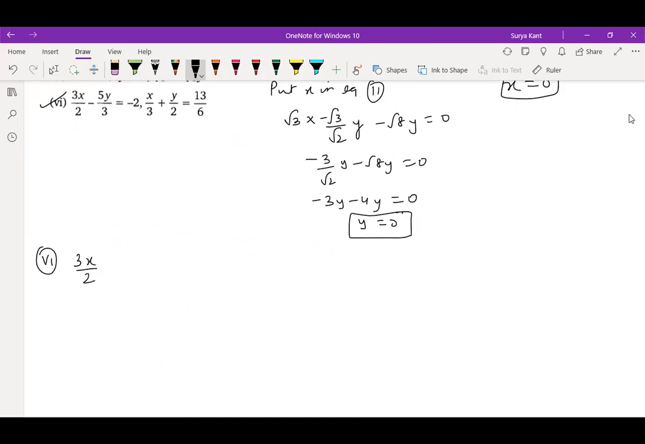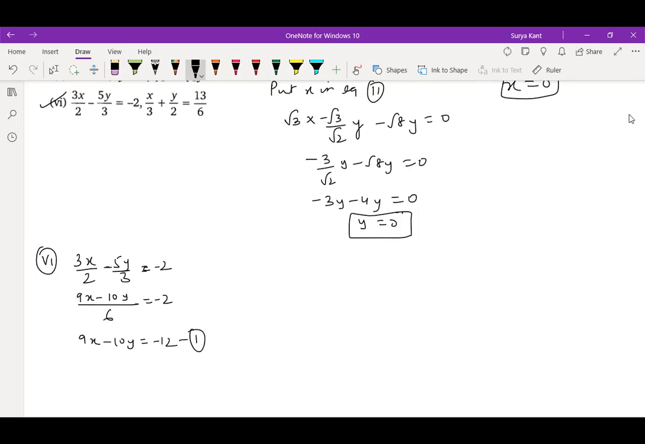3x by 2 minus 5y by 3 is equal to −2. So first you take the LCM. 3 × 2 is 6. Here you can write 2 × 3 is 6. So 9x − 10y is equal to −12. This is your first equation.